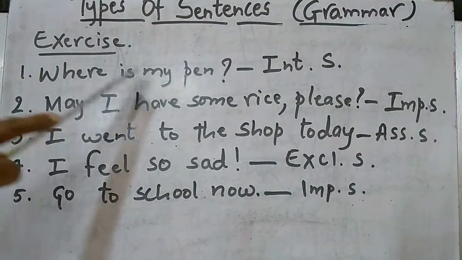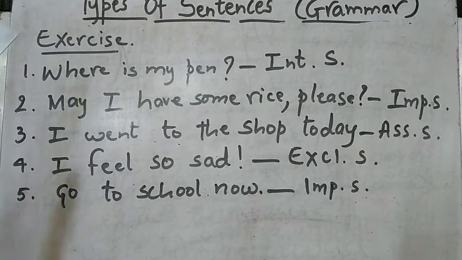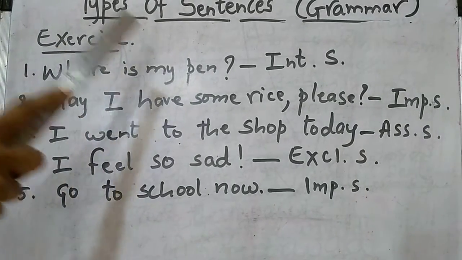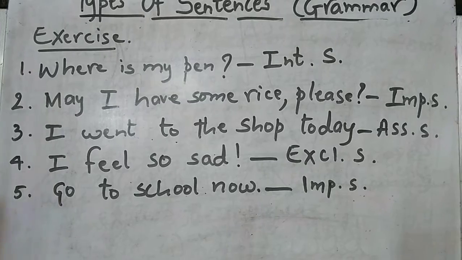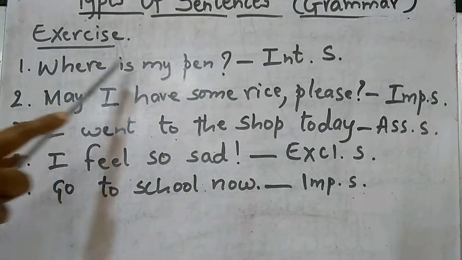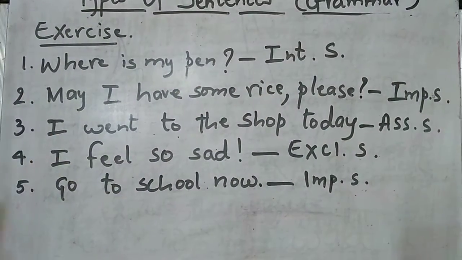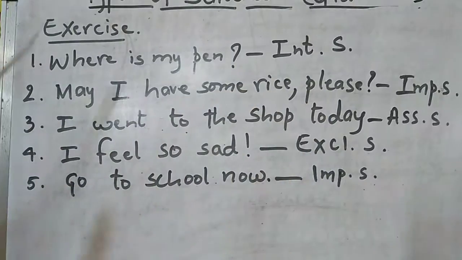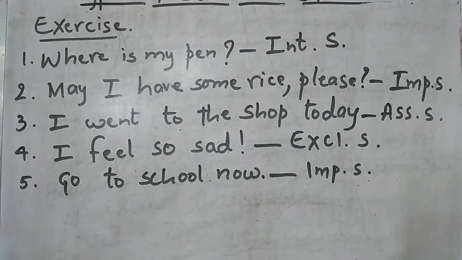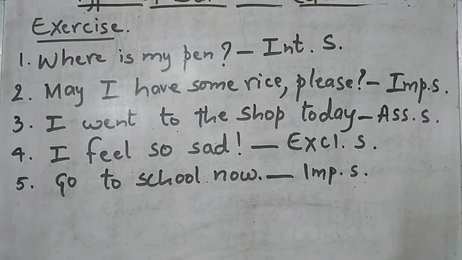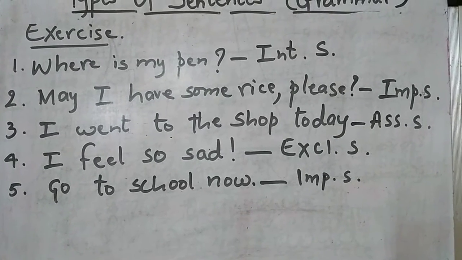First let us see, where is my pen? So here you are asking about your pen. So where is it? I told you asking questions is called interrogative sentences, and where is my pen is an interrogative sentence. Now may I have some rice please? Using the request, command, order, advice, all these types of words is called imperative sentences.